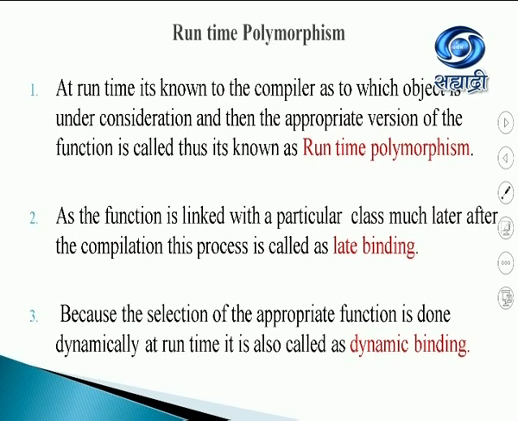Now mind you, they can ask you in the exam runtime polymorphism, they can ask you late binding, they can ask you dynamic binding. All three concepts are same. Same thing is with compile time polymorphism. They can ask you compile time, they can ask you early binding, or they can ask you static binding. Conceptually, all three of them are same.